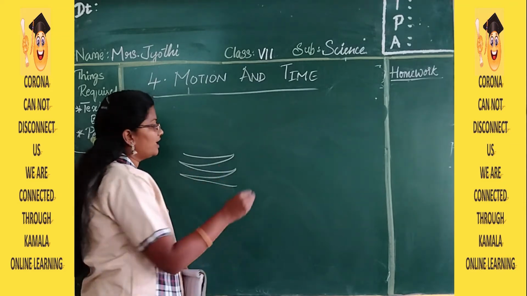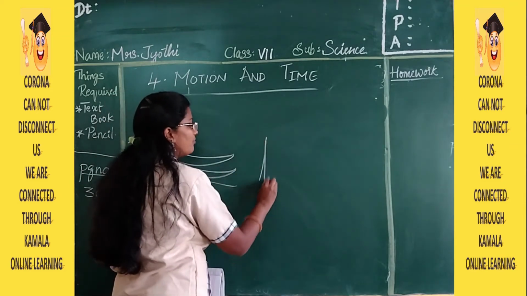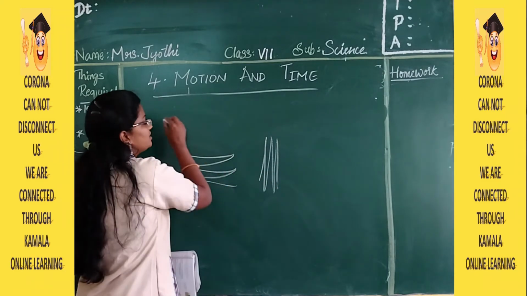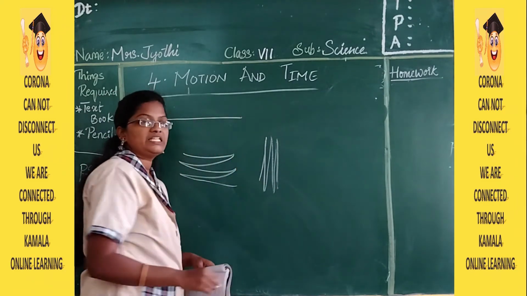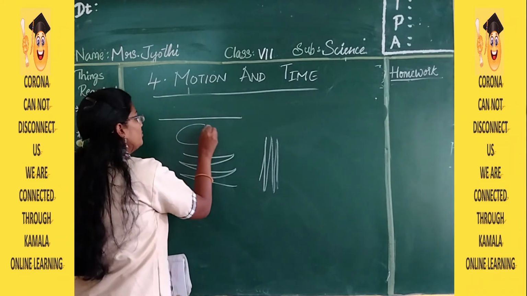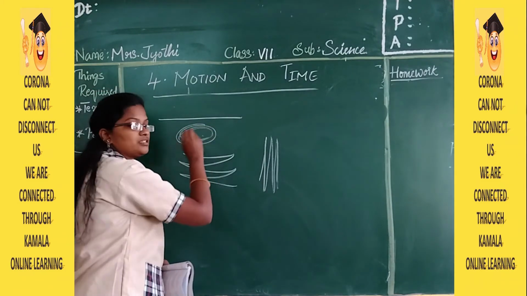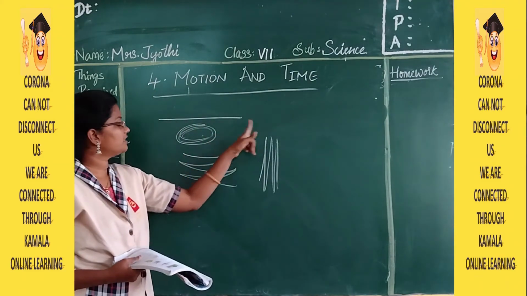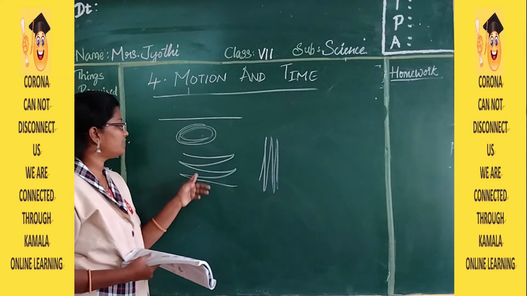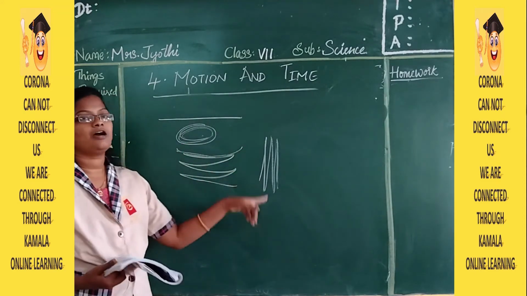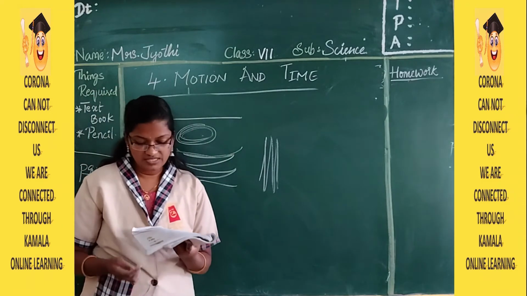Just now I told you, if you see the needle position, it is up and down, up and down. Then a car moving in a straight road will be in this way. Then the ceiling fan. The fan is going to move in a circular path. So these are the different movements. It is in a straight line, it is in circular position, the pendulum is to and fro, and the needle is up and down.